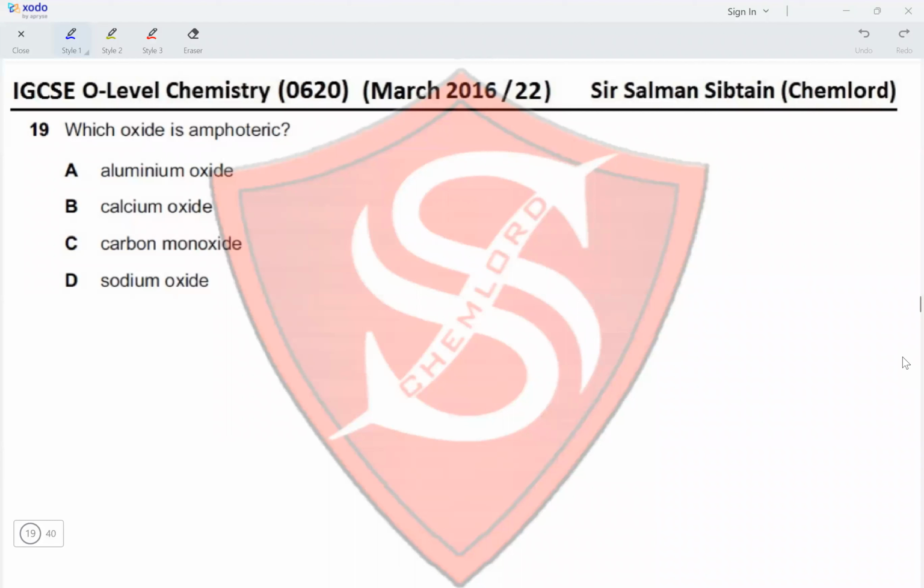Question 19. Which oxide is amphoteric? Aluminum oxide is amphoteric, calcium oxide is basic, carbon monoxide is neutral, and sodium oxide is basic as well. So option A is the correct option for this question.